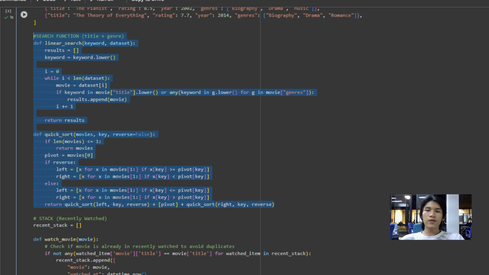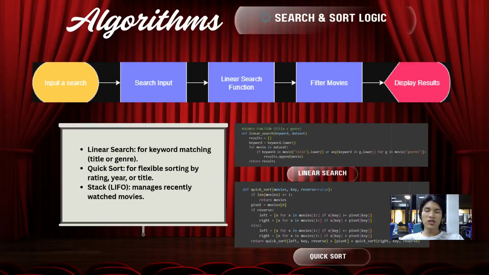The program first takes the input from the user and converts it to lowercase, so the search is case insensitive. Then it starts from the first movie in the dataset and checks if the keyword appears in the title or any part of the genres. If a match is found, the movie is added to a results list. The process continues until all movies are checked, and finally the system returns the list of all matching movies.